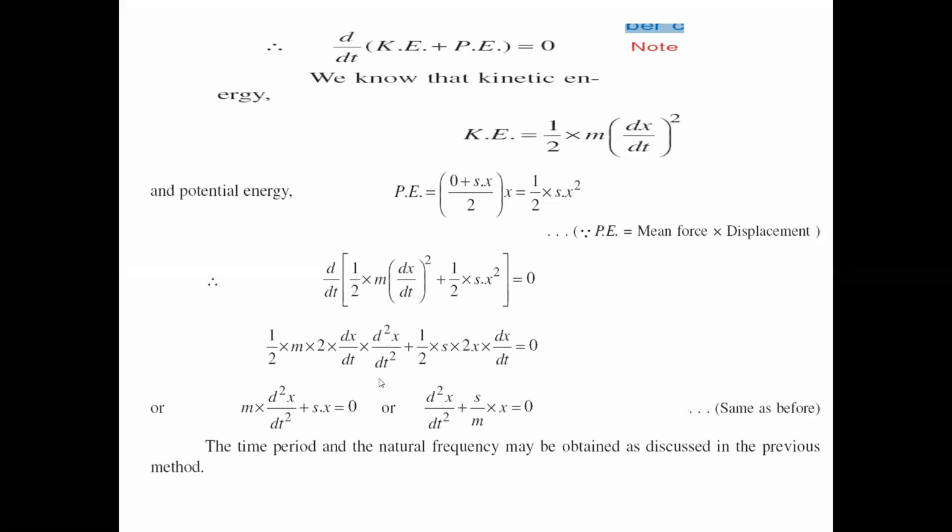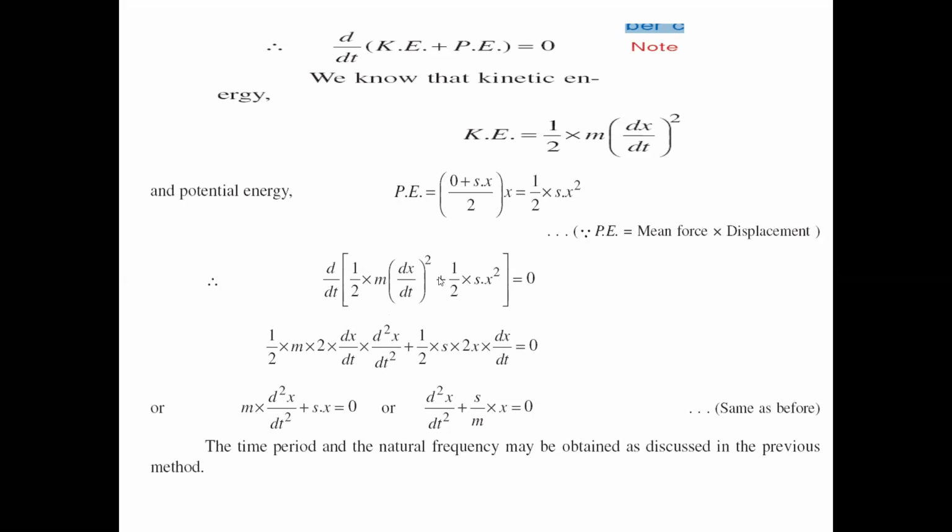and d square x by dt square. Why? Because it is not an x, the term is there, so again it has the differentiation: d square x by dt square, plus half into s into 2x into dx by dt. 2x into dx by dt.